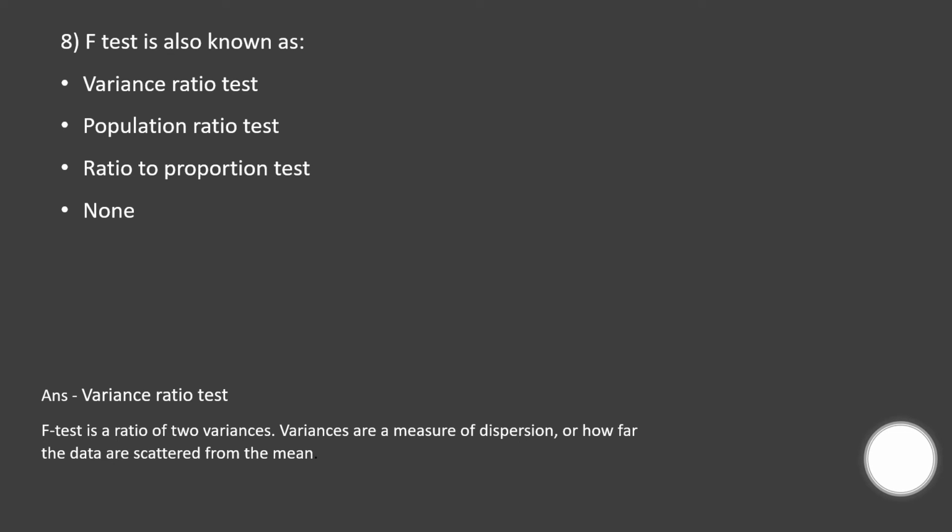F test is also known as: variance ratio test, population ratio test, ratio to proportion test, none. And your time starts now. Correct answer is variance ratio test. F test is a ratio of two variances. Variance is a measure of dispersion, or how far the data are scattered from the mean. Therefore, F test is also known as variance ratio test due to the ratio of the two variances. Coming to the next question.